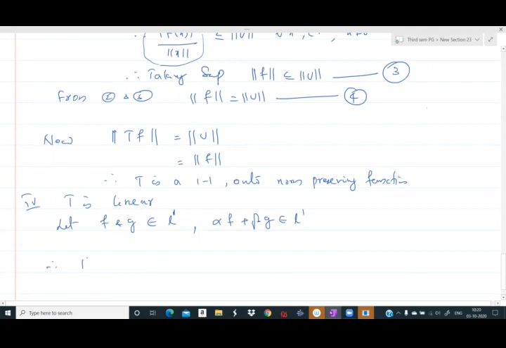Therefore, T of F is T of alpha F plus beta G. What is the definition of T of a function? T of a function F is the sequence F of e1, F of e2, F of e3, etc. So T of the function alpha F plus beta G is the sequence alpha F plus beta G of E1, alpha F plus beta G of E2, etc.